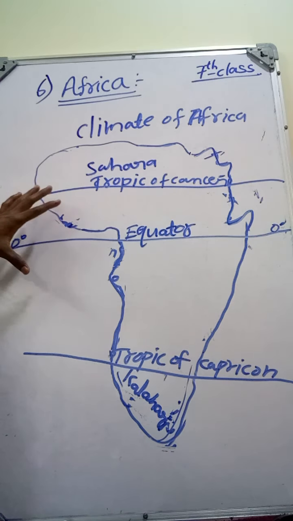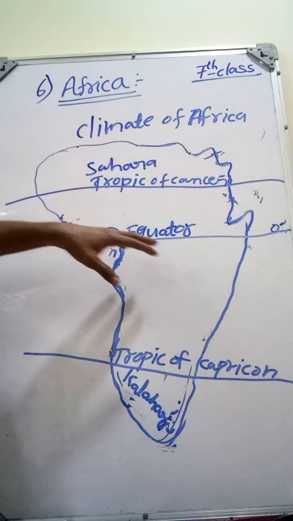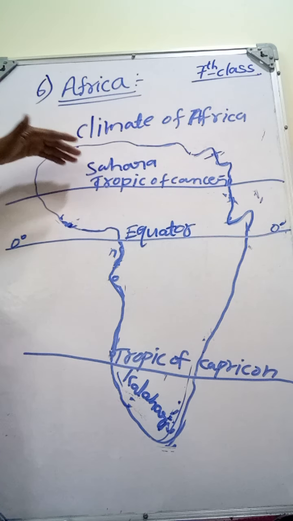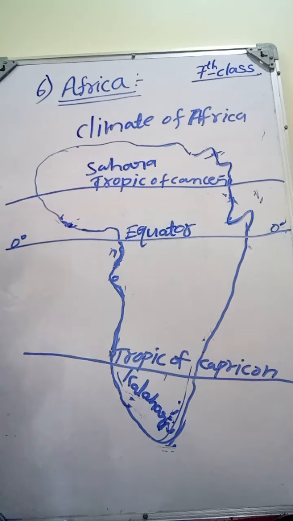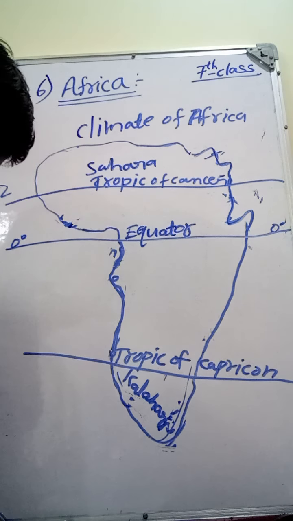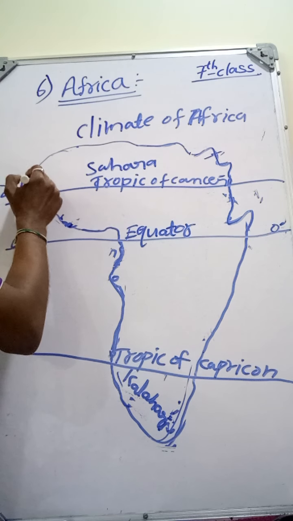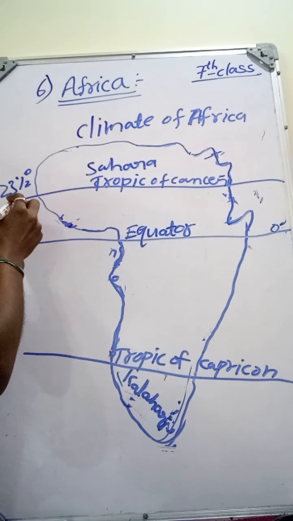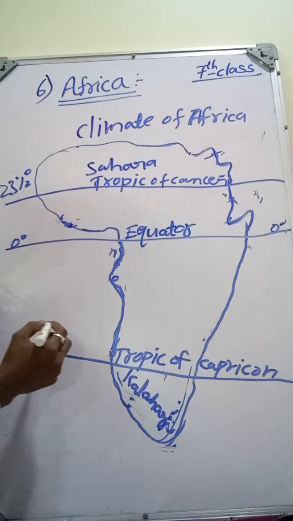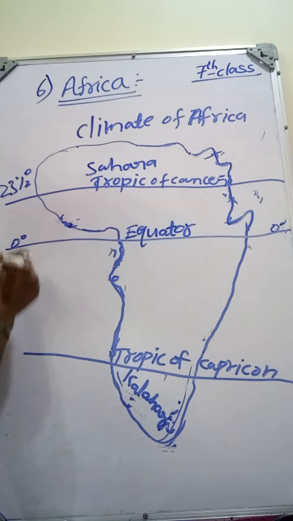Carefully observe this picture. The equator is passing through the middle of the African continent, and above the equator the Tropic of Cancer is passing. It is 23½ degrees north latitude. The equator is 0 degrees.